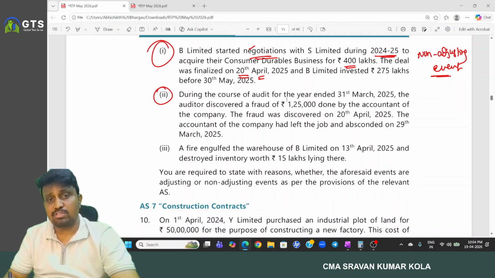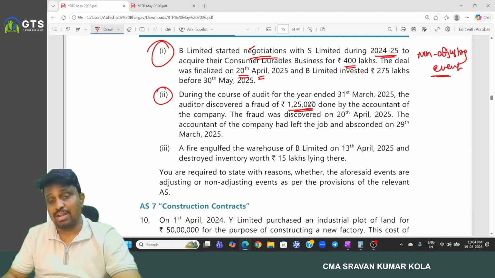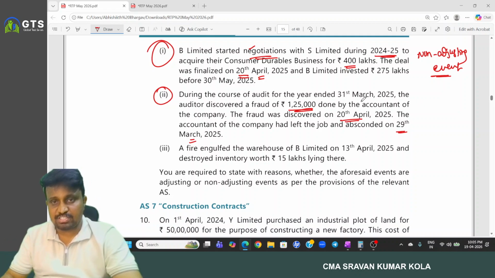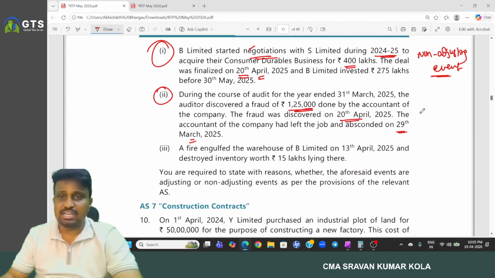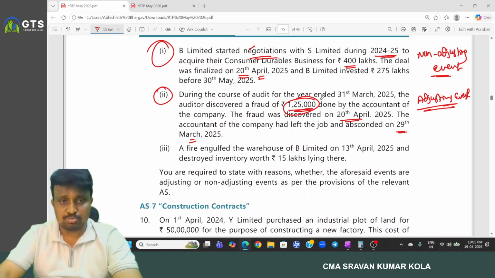Second one. During the course of the audit for the year ended 31st March, the auditor discovered a fraud of 1,25,000 done by the accountant of the company. The fraud was discovered on 20th April, but the accountant had left the job and absconded on 29th March. The fraud related to the period before 31st March. So it is treated as an adjusting event. We have to create the loss of rupees 1,25,000.